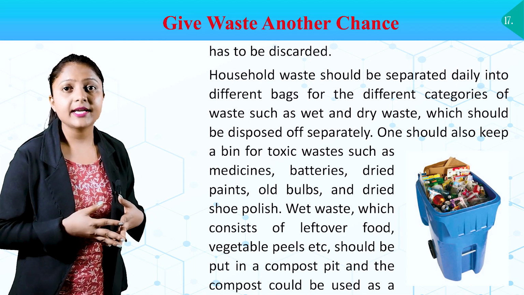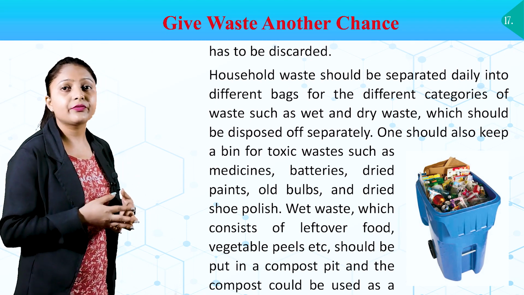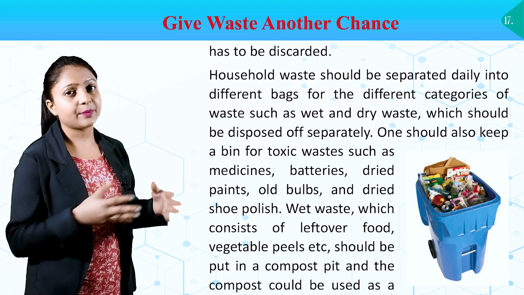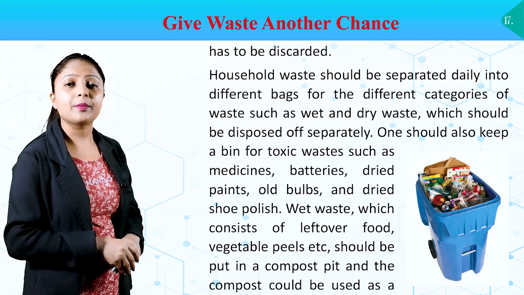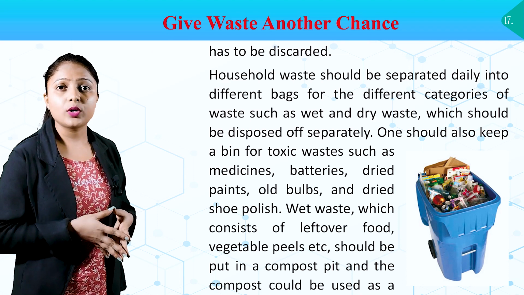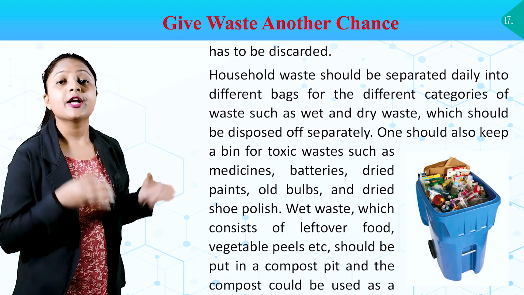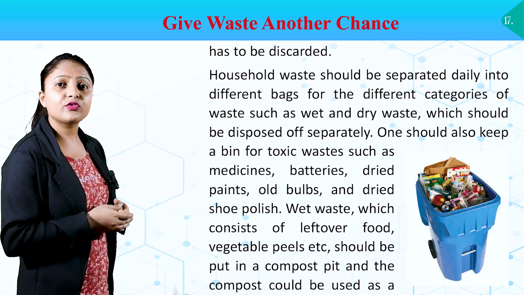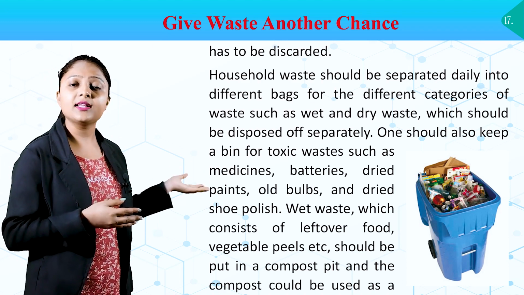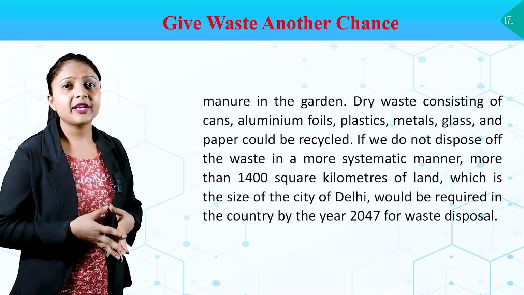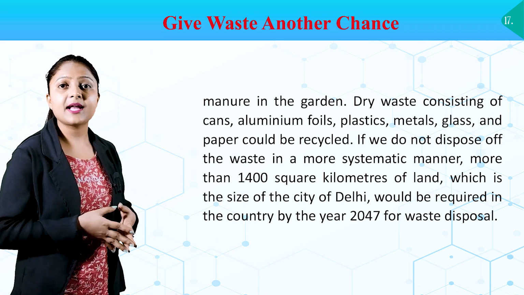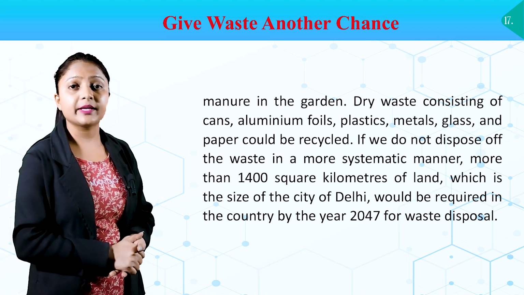Household waste should be separated daily into different bags for the different categories of waste, such as wet and dry waste, which should be disposed of separately. One should also keep a bin for toxic waste such as medicines, batteries, dried paints, old bulbs, and dried shoe polish. Wet waste, which consists of leftover food, vegetable peels, etc., should be put in a compost pit, and the compost could be used as manure in the garden. Dry waste consisting of cans, aluminium foils, plastics, metal, glass, and paper could be recycled.